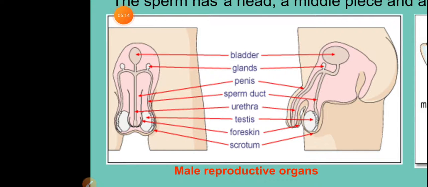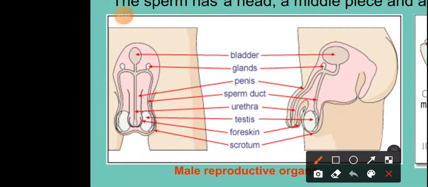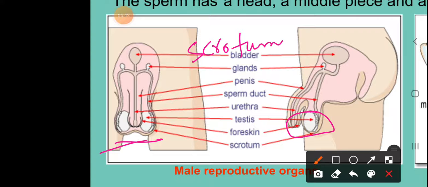So let us learn about the male reproductive system's main organ, that is the testis. If you observe the testis, you will find that it is an oval-shaped body, and a pair of testes is present on either side of the penis, where the testis itself is protected by a sac-like skin called the scrotum, or we even say scrotal sac. So this testis, during the embryonic stage, means when the male is growing in the mother's body, is present inside the abdomen.